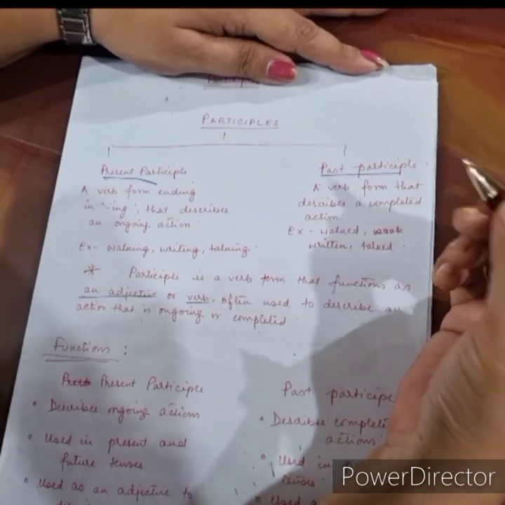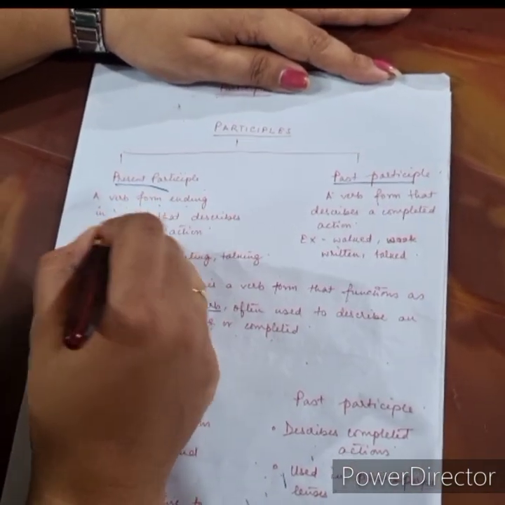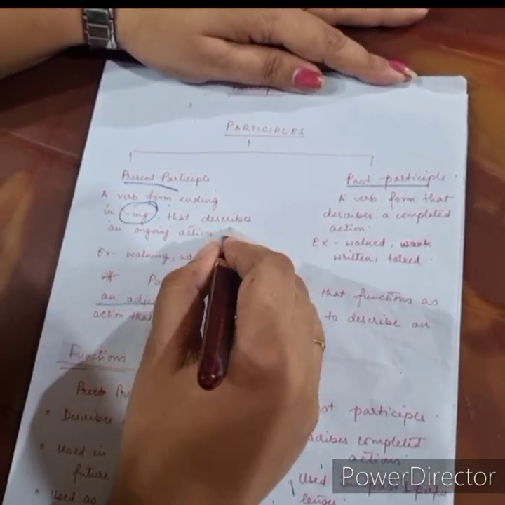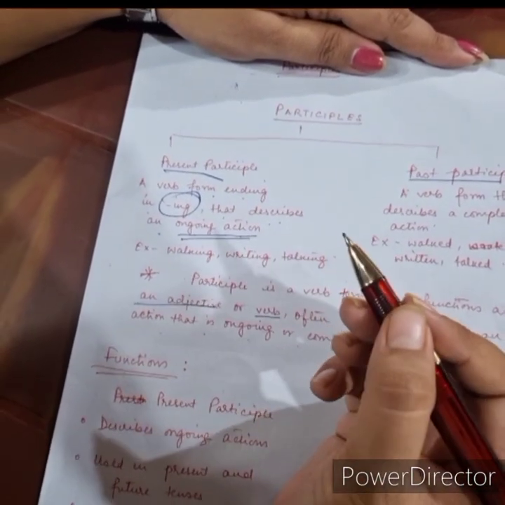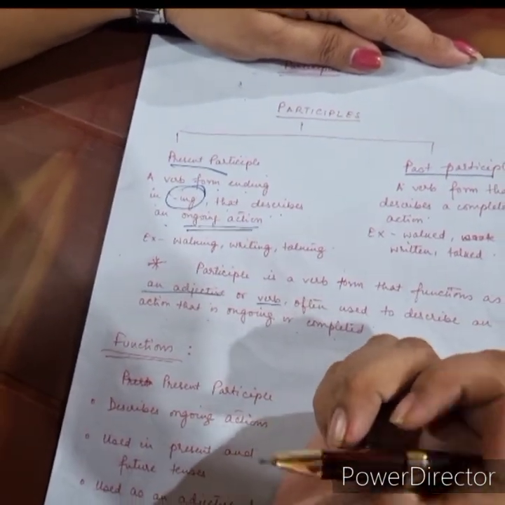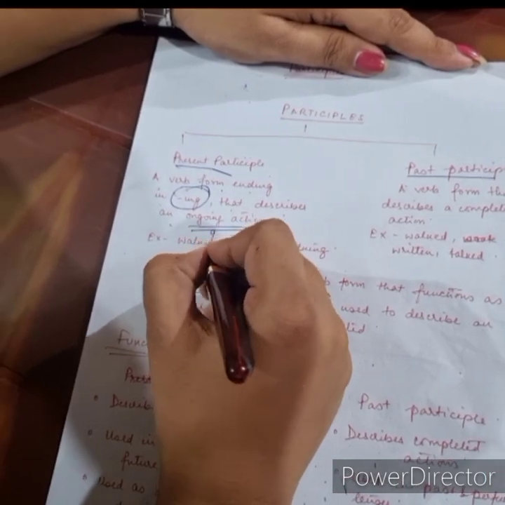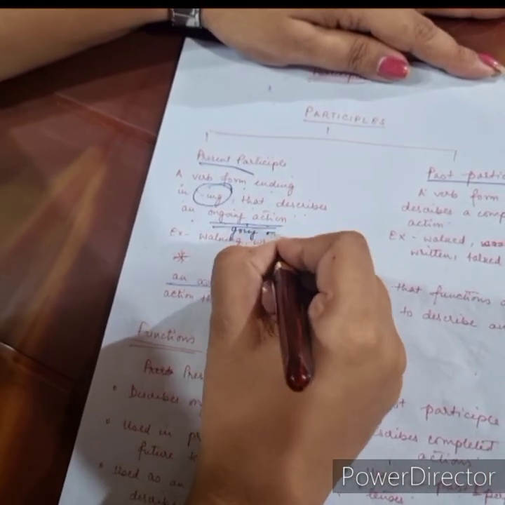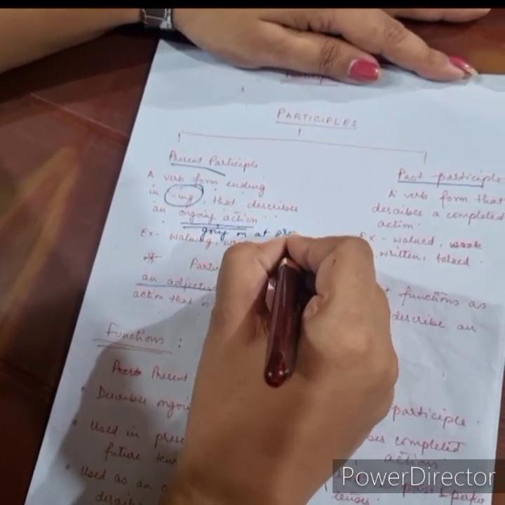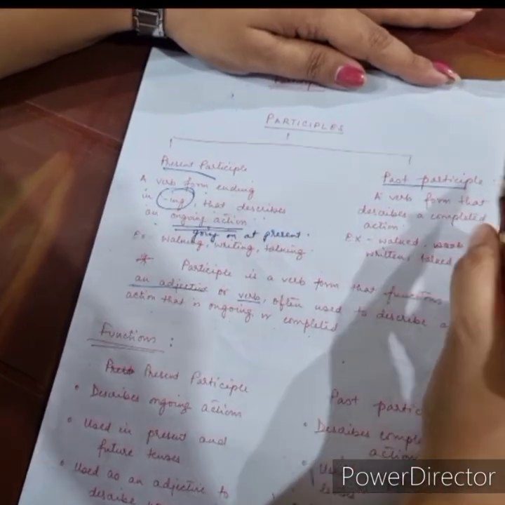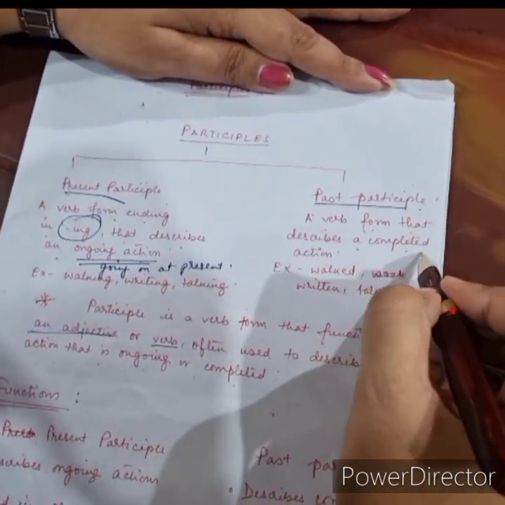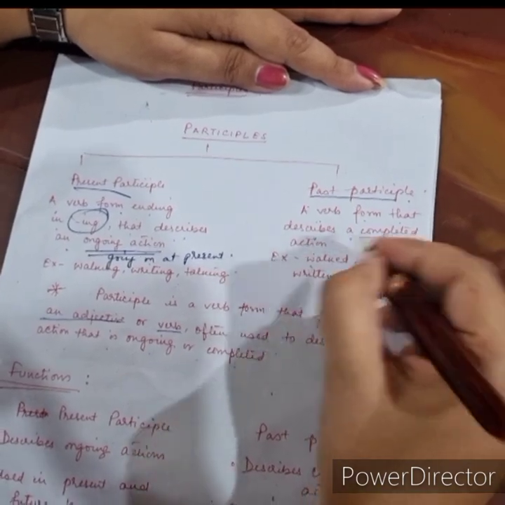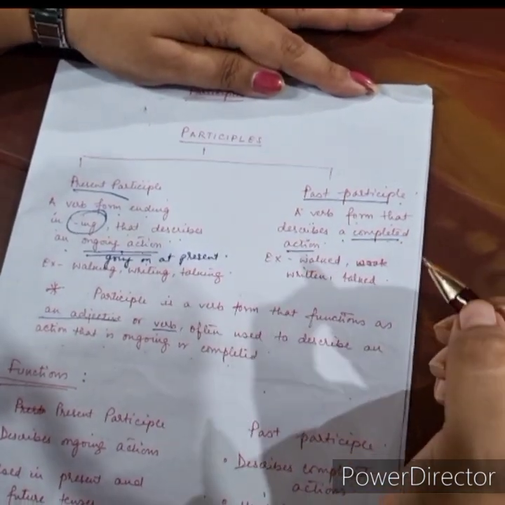What is a present participle? A verb form ending with -ing that describes an ongoing action. Ongoing action means an action that is going on at present. And a past participle is a verb form that describes a completed action, or an action that has been completed.